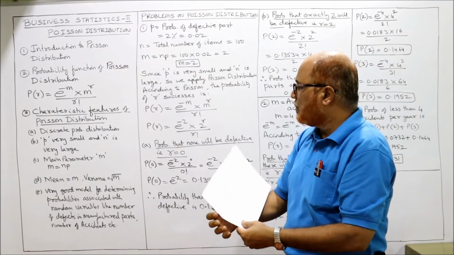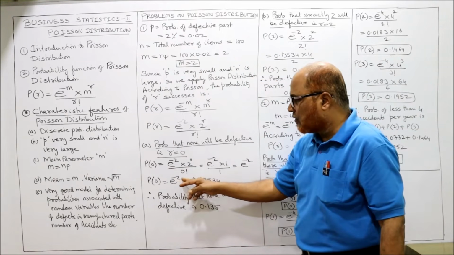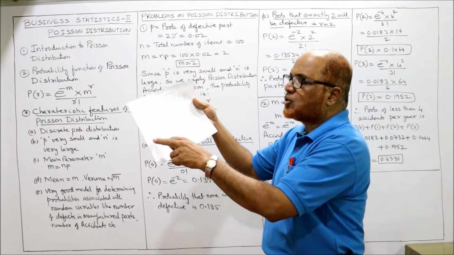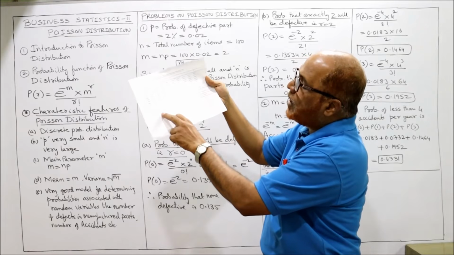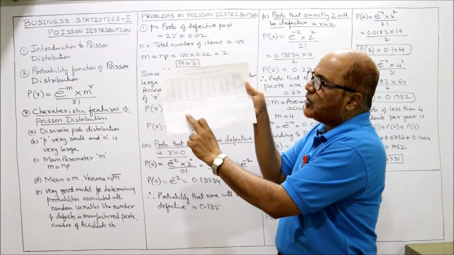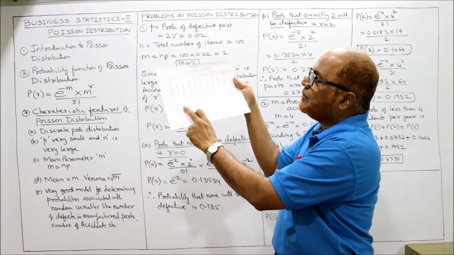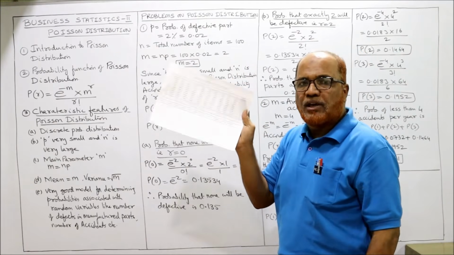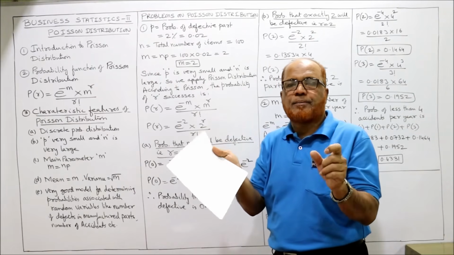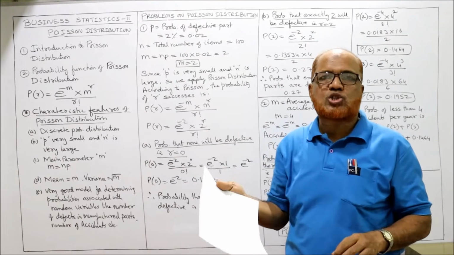So what we are having is e to the power of minus 2. From the table we have 0.13534. If you don't have the table, you can go to Google and type Poisson distribution table.